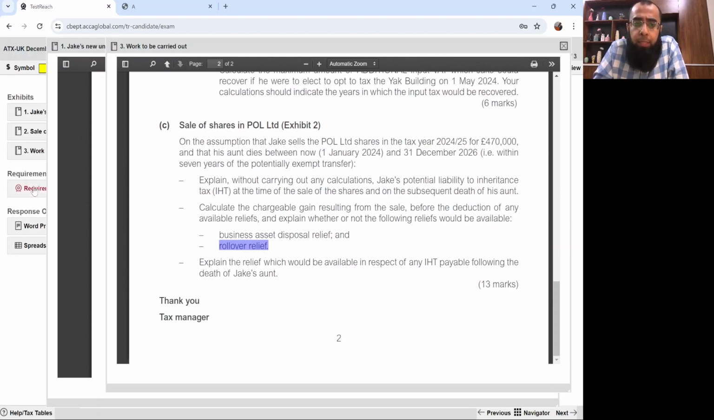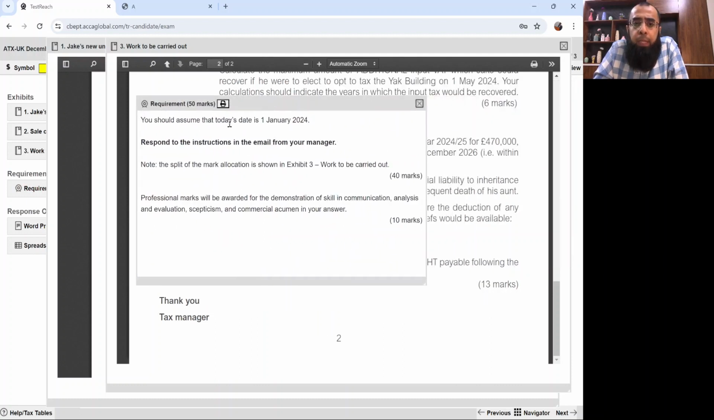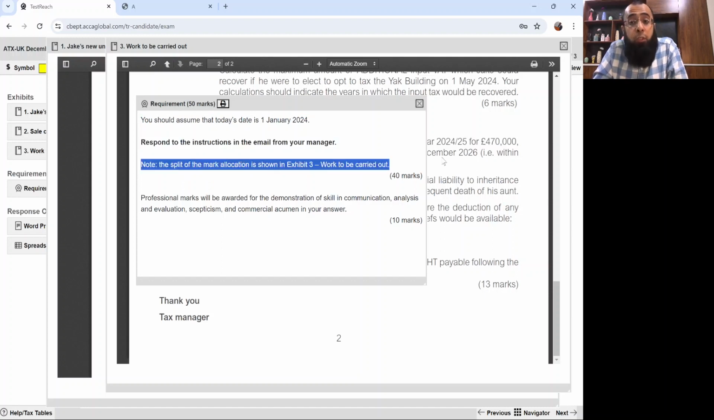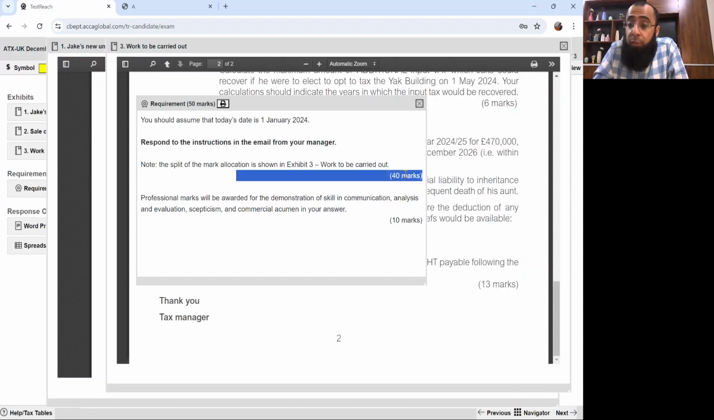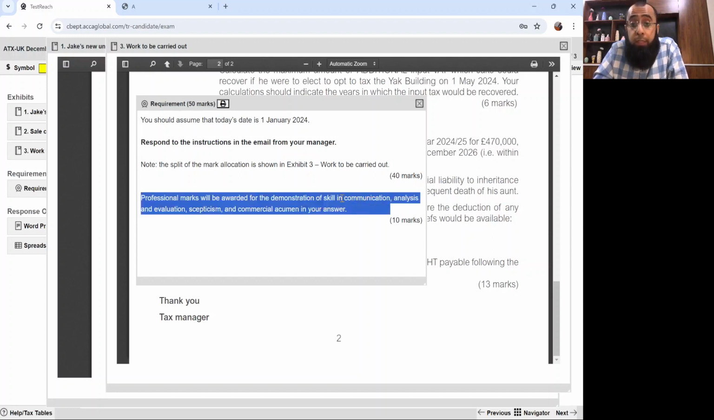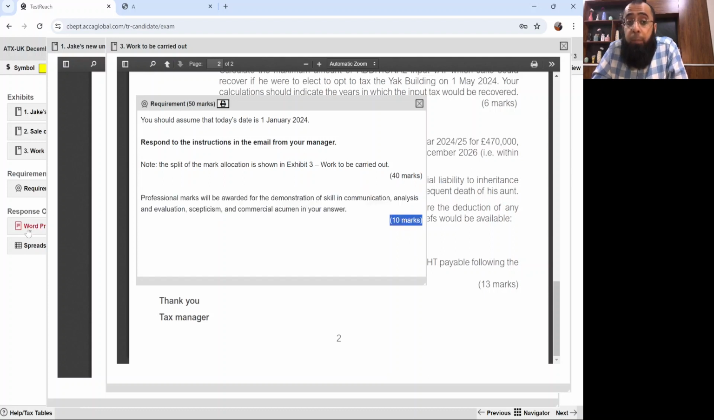Requirements. You should assume that today's date is 1st January 24. Respond to the instructions in the email from your manager. Split of the mark allocation is shown in Exhibit 3 as we read it. Those were the 40 marks, and 10 marks are for professional skills. I have already given you a lecture on professional skill marks. I hope that you all have watched it. Obviously, when we'll be doing these past papers, you'll be getting an application of how you have to get those marks. Professional marks will be awarded for the demonstration of skill in communication, analysis and evaluation, skepticism and commercial acumen in your answer, 10 marks.